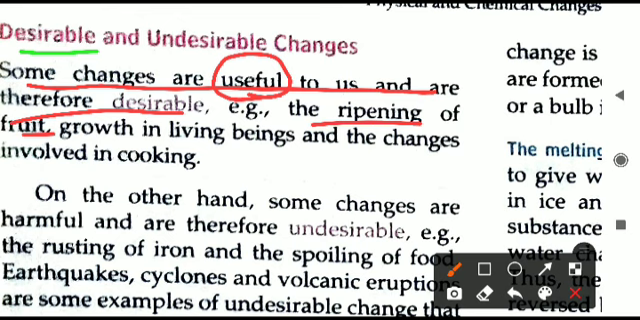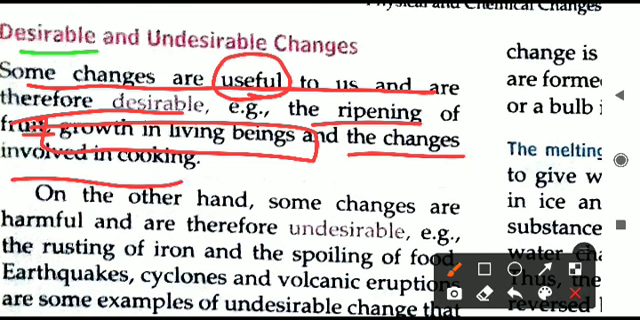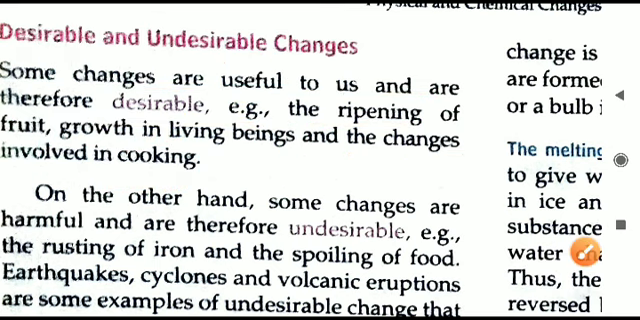Next, growth in living beings. All of us want to be big and tall, so that is growth in living beings. Even in plants, animals and human beings, growth is a desirable change. Then changes involved in cooking. We cannot eat raw food or raw vegetables, so cooking is a desirable change, something useful to us. So these are certain examples of desirable change.